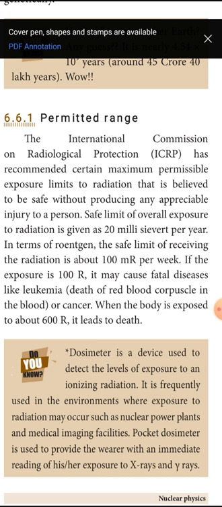The safe limit of overall exposure to radiation is given as 20 millisievert per year. The sievert is the measuring unit of your radiation. In terms of Roentgen, the safe limit of receiving the radiation is about 100 mR. What they are giving in millisievert, here it is given in Roentgen: 100 mR per week. The body is ready to be exposed to 100 mR.